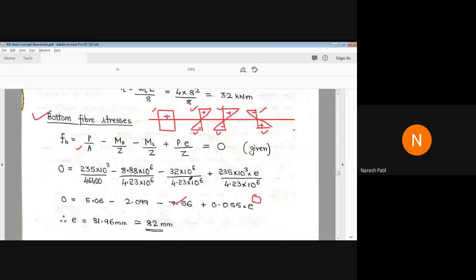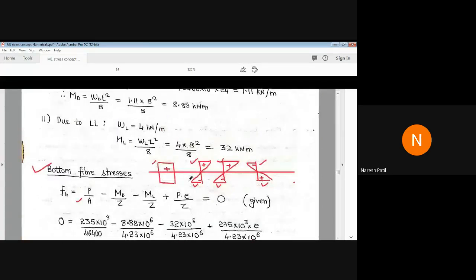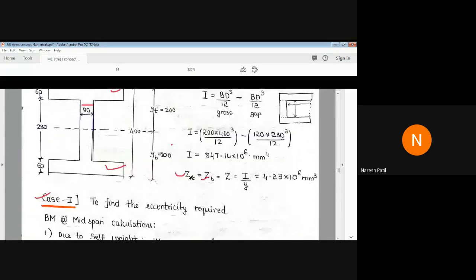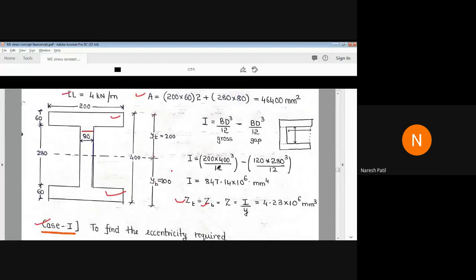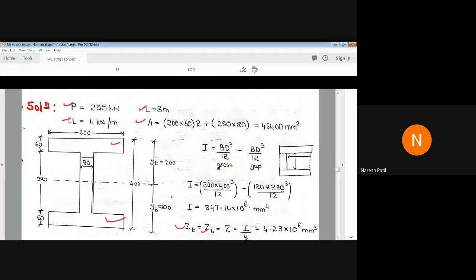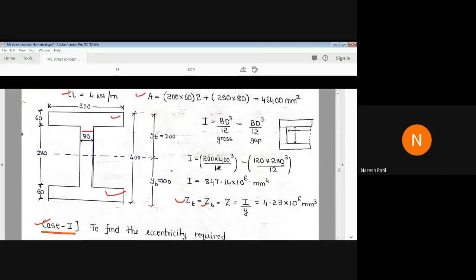So the first case, again, Aishwarya. These are the properties you have to find out first of all. This is again easy. The properties like area, moment of inertia, and the section modulus you have to find out.